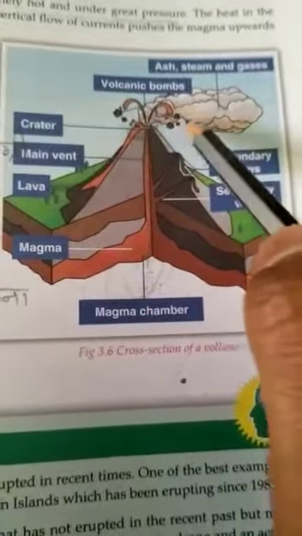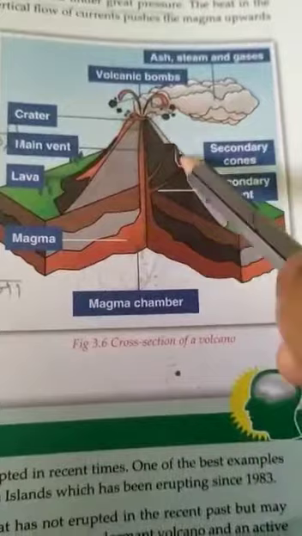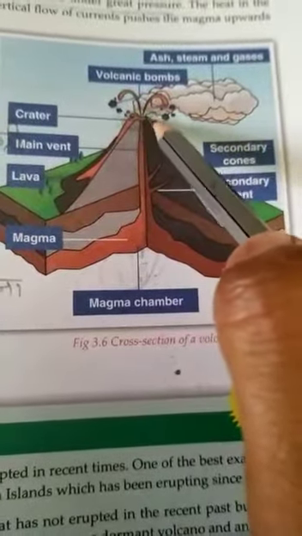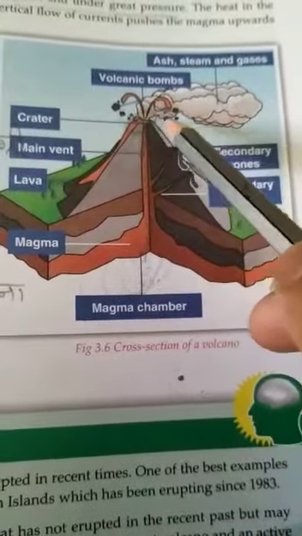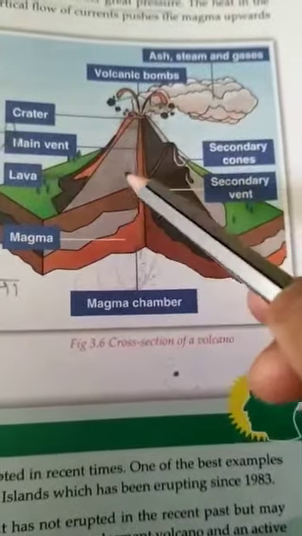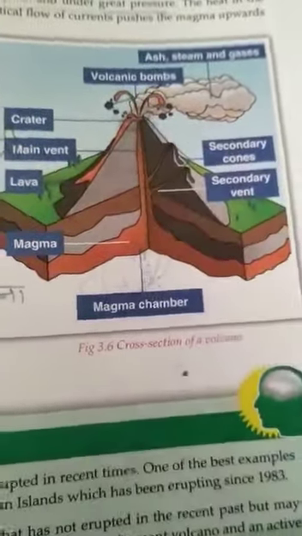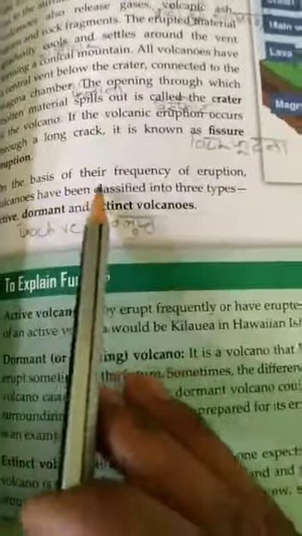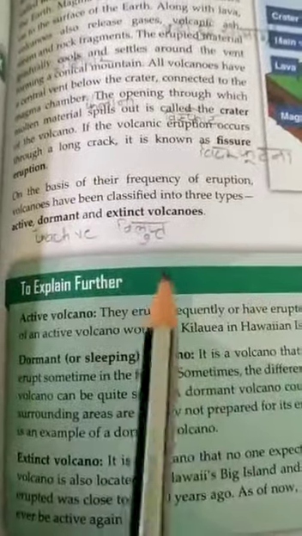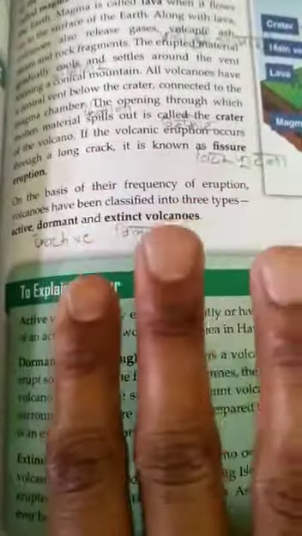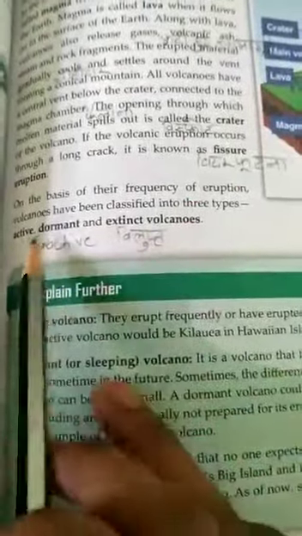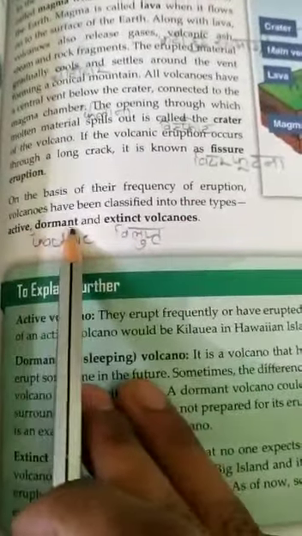The opening through which molten material spills out is called the crater of the volcano. If the volcanic eruption occurs through a long crack, it is known as fissure eruption. On the basis of their frequency of eruption, volcanoes have been classified into 3 types: active volcano, dormant volcano, extinct volcano.